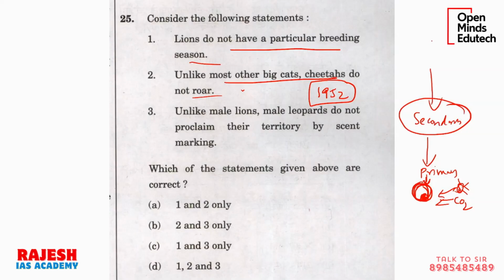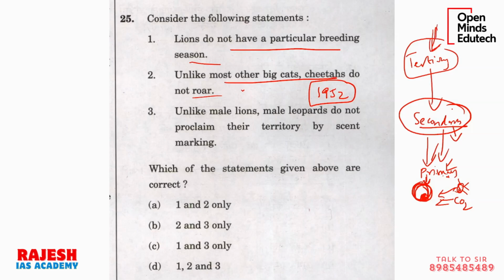Then these secondary consumers, like a secondary consumer, you can take it as a snake. A snake can eat a rat. Or if you take small insects as the primary consumers, a rat eats insects, so the rat is the secondary. Then there can be a tertiary consumer or even a quaternary also. It depends on the cycle. It depends on the chain.